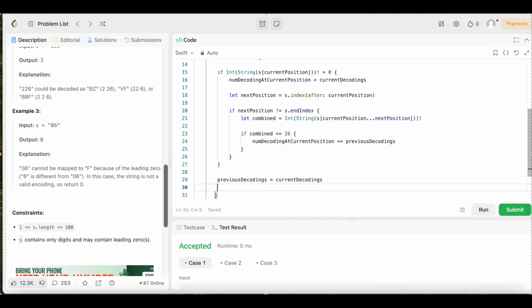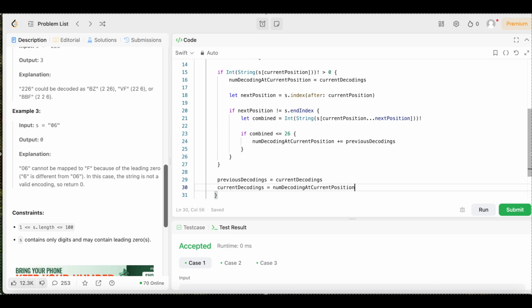Boom. Then we're going to come underneath that, and we're going to say current decodings equals num decoding at current position.